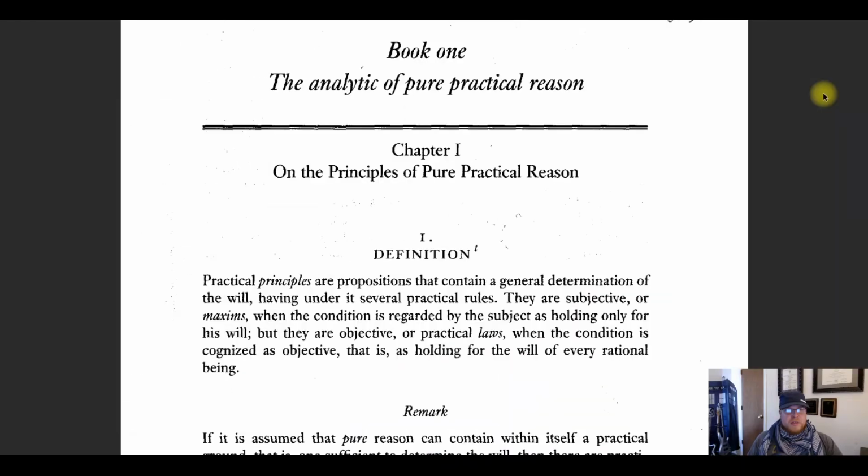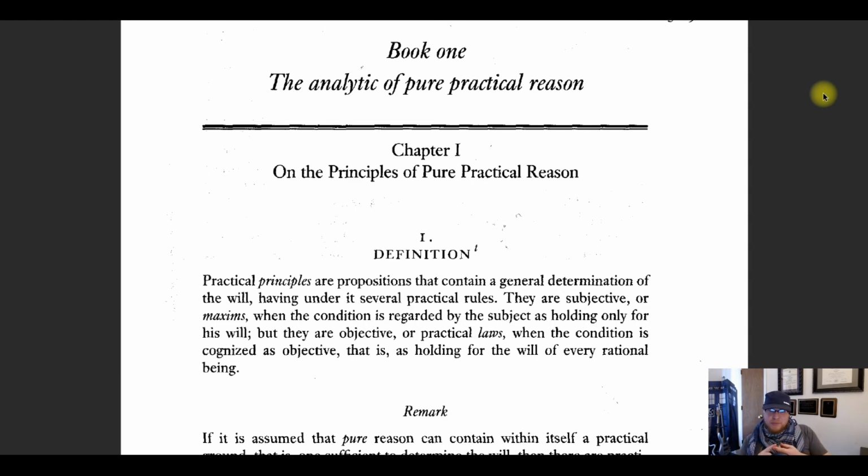So at the beginning of the Critique of Practical Reason, he says, practical principles are propositions that contain a general determination of the will having under it several practical rules. They are subjective or maxims when the condition is regarded by the subject as holding only for his will, but they are objective or practical laws when the condition is cognized as objective, that is, as holding for the will of every rational being.